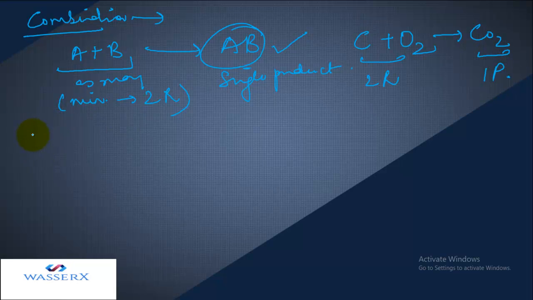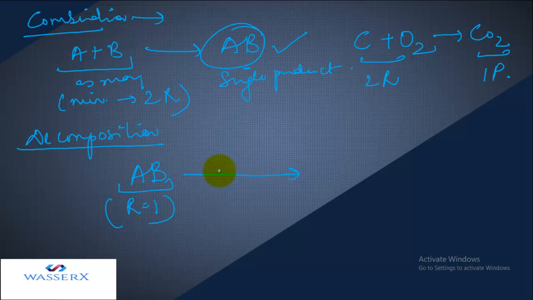Likewise, we have another type, that is decomposition. Decomposition reaction is a reaction in which the reactant is always going to be 1. It cannot be more than 1. It undergoes a certain change, or you can say specific conditions are provided due to which it breaks into its constituents. So the products can be 2 or more, it is required that the products must be 2 or more than this. That reaction is called decomposition.